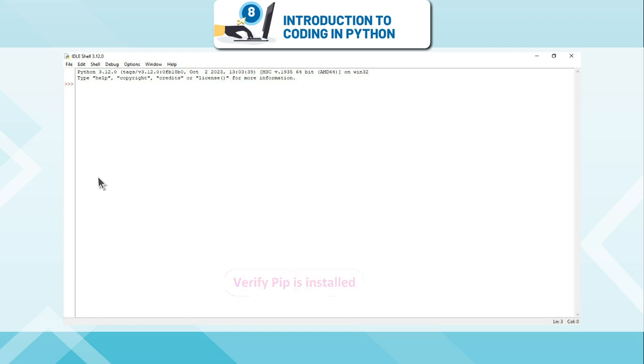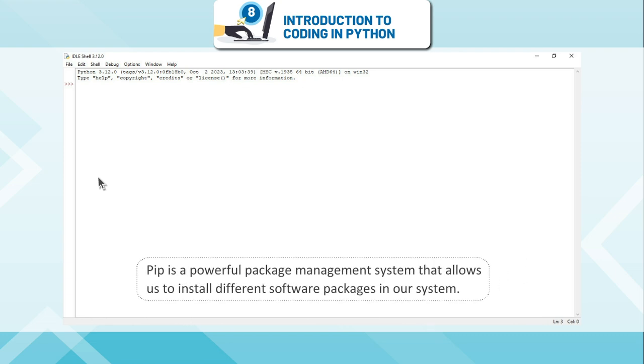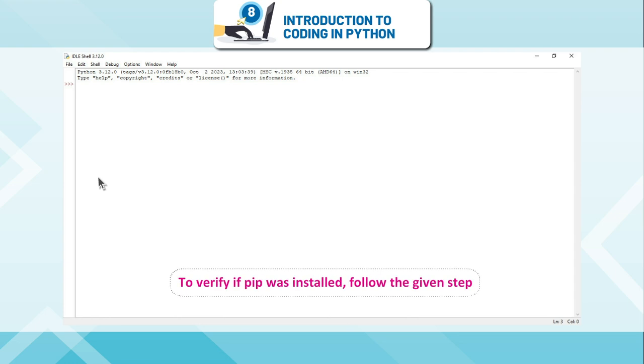Verify pip is installed. Pip is a powerful package management system that allows us to install different software packages in our system. To verify if pip was installed, follow the given steps. Open the command prompt. Type the command pip --version and press Enter. It displays the version of pip.